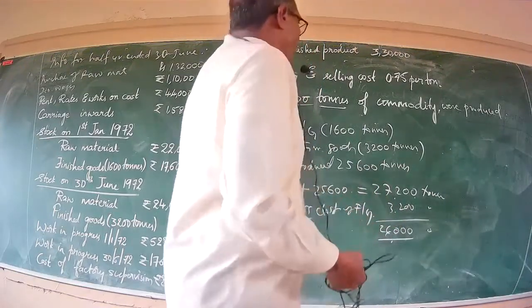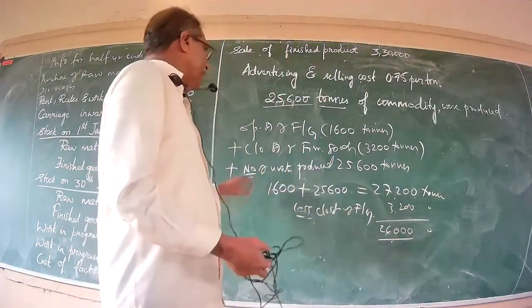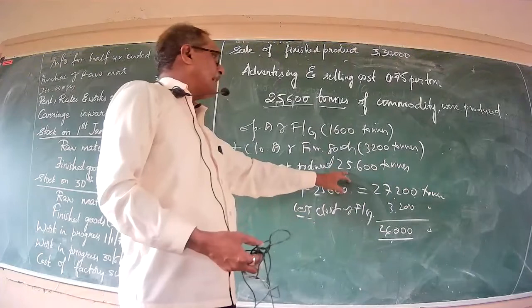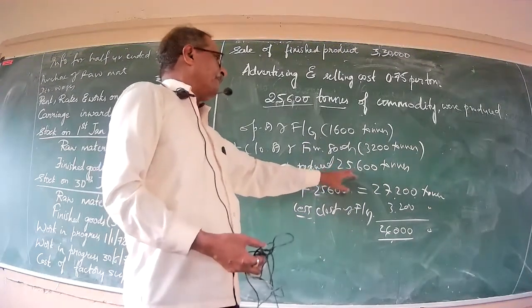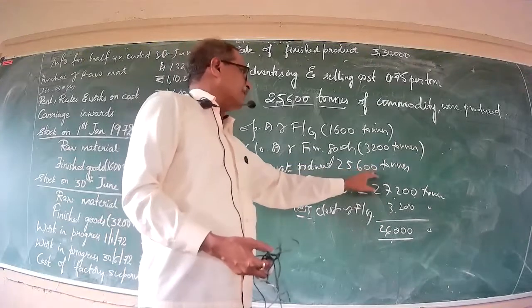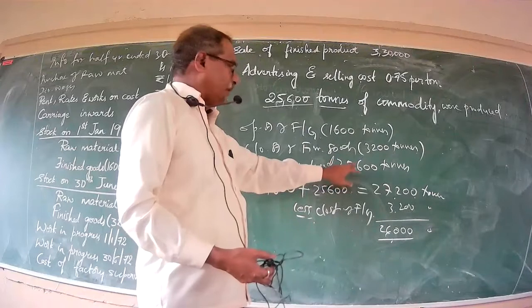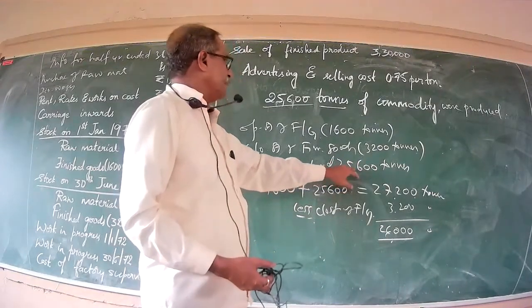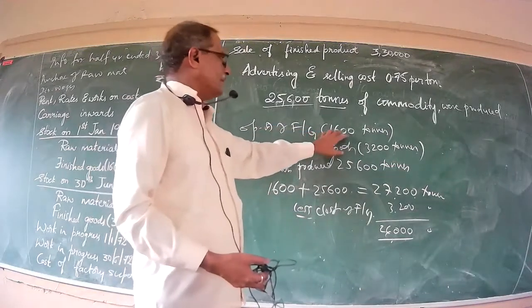Now, you have to prepare the cost sheet in respect of the total number of units produced. How many units were produced during the current year? Total number of units produced during the current year stood at 25,600 tons. Now, number of units produced during the current period, 25,600 tons, plus opening stock of finished goods 1,600 tons.